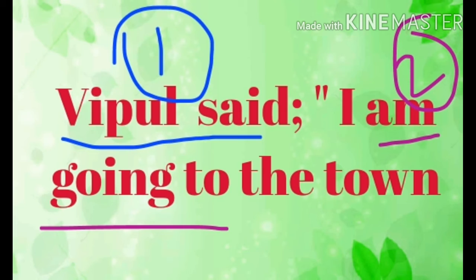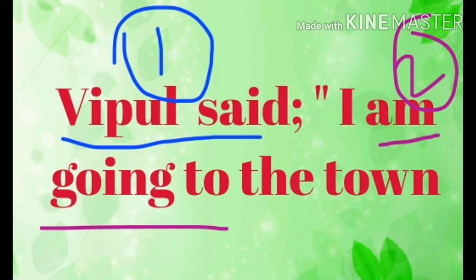If this said had become say or says or will say, we are not allowed to make any changes in the verb in the spoken part. Did you understand? Now, once again, if Vipul said here, if it was Vipul says, or Vipul is telling, or Vipul is saying, this is present, right?